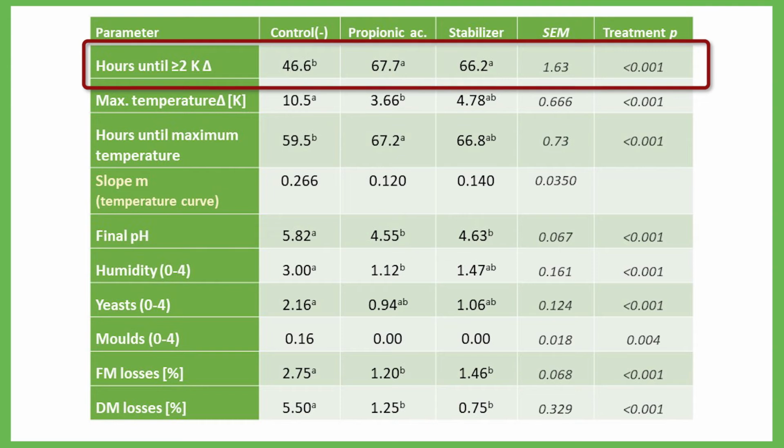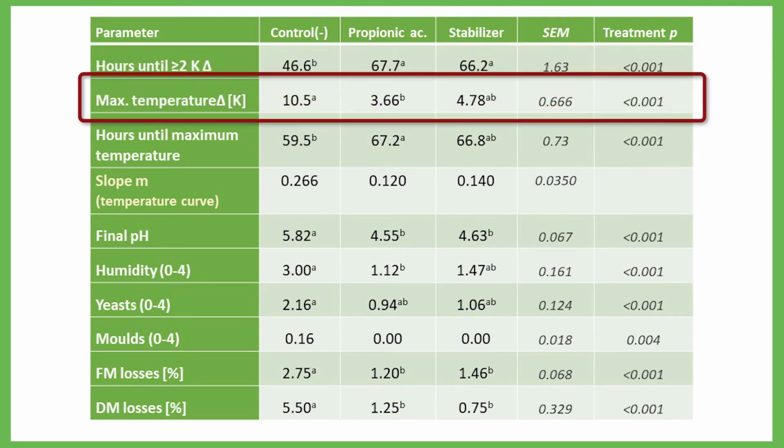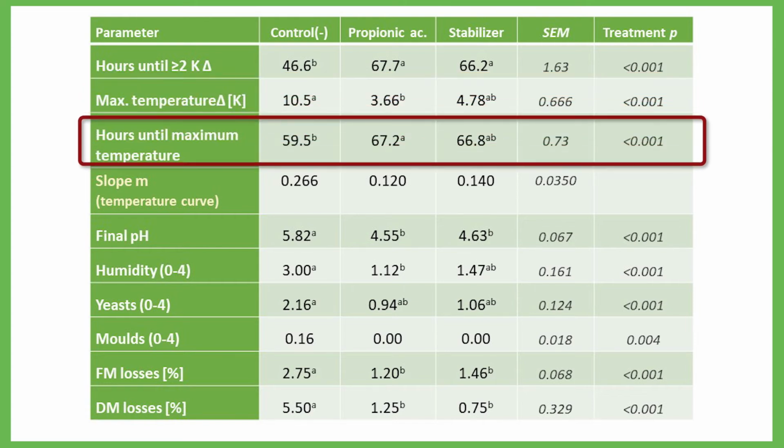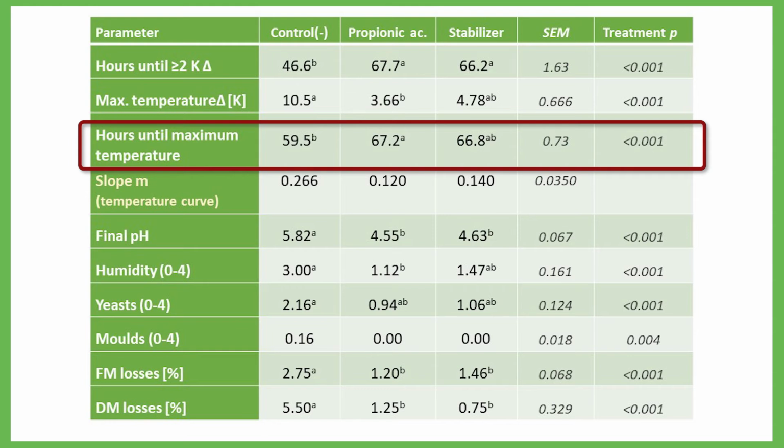In our example, there was a significant delay of around 20 hours by the additive compared to the untreated control. What was the maximum temperature difference? Here the additives reduce the delta by more than half. How many hours does it take until then? This helps to classify the proneness to deteriorate. In our case, it is a medium spoilage tendency. A strong heating would emerge already at the end of the first experimental day.